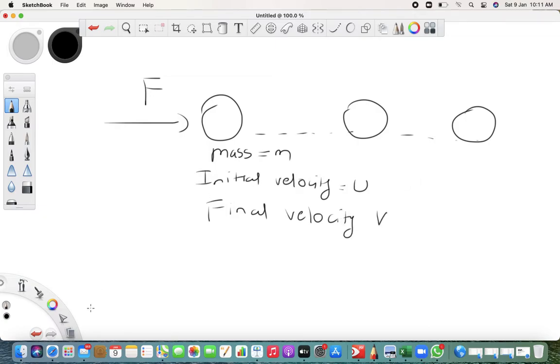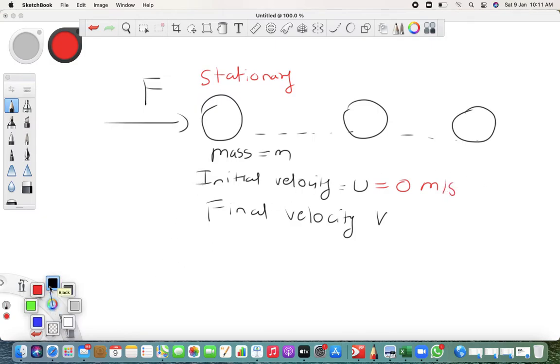Now here, if you see, this object is stationary when it starts. So I can say the initial velocity is 0 meter per second. Understood what I am saying? As it is stationary, it is 0. Again I repeat: suppose there is an object whose mass is m, which is stationary.